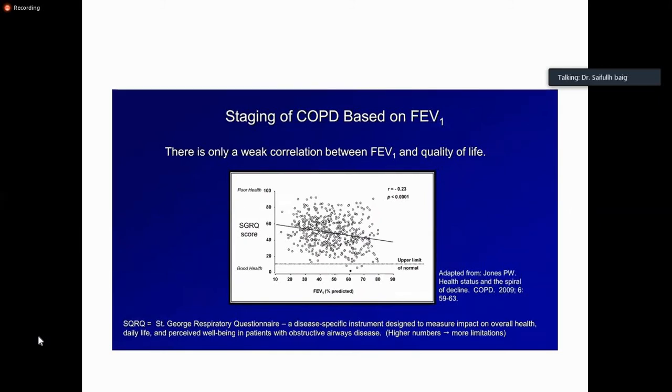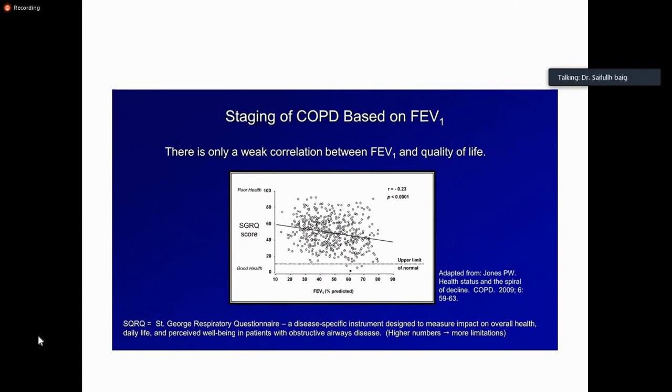Unfortunately, there's a weak correlation between FEV1 and quality of life. And you already know that we don't use FEV1 as a marker of our treatment. What we do, we make a 2x2 table and we categorize patients according to exacerbations and the level of dyspnea. We use MMRC score and we divide patients into A and C, those who are less symptomatic, and the quality of life scoring, and B and D, who are more dyspneic.